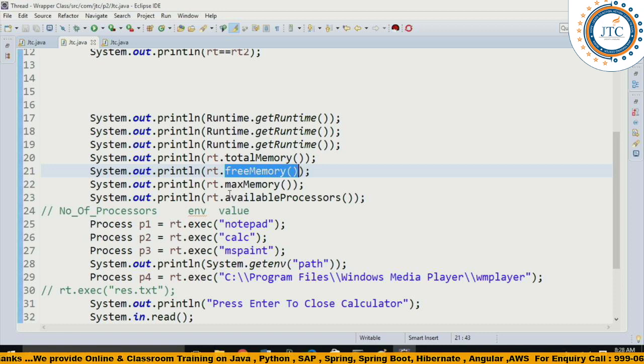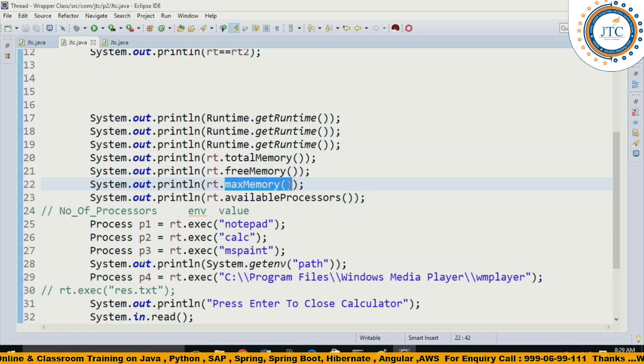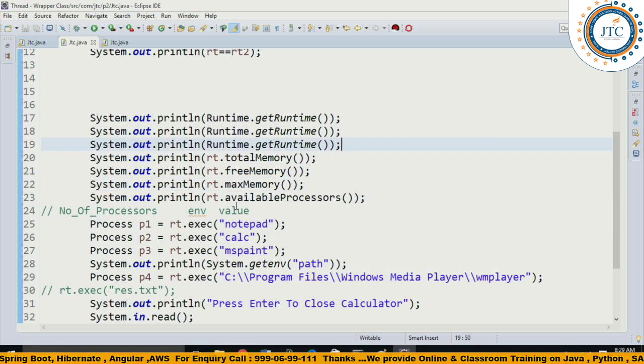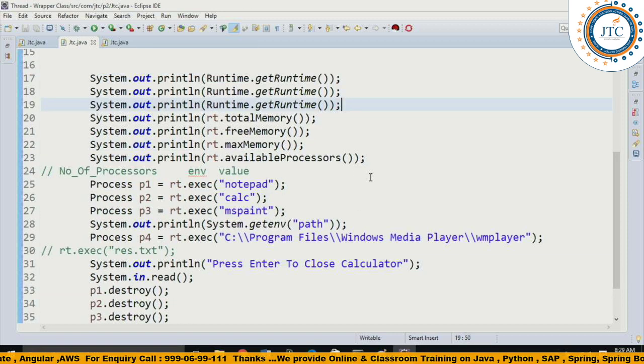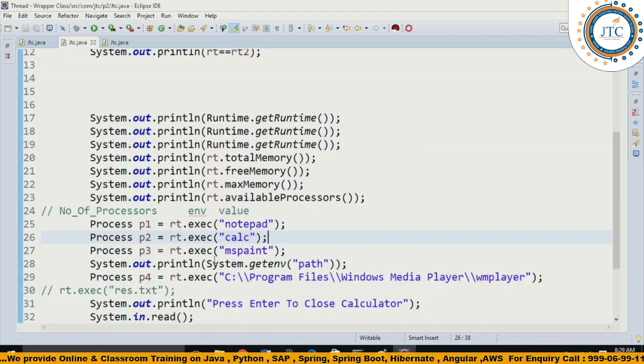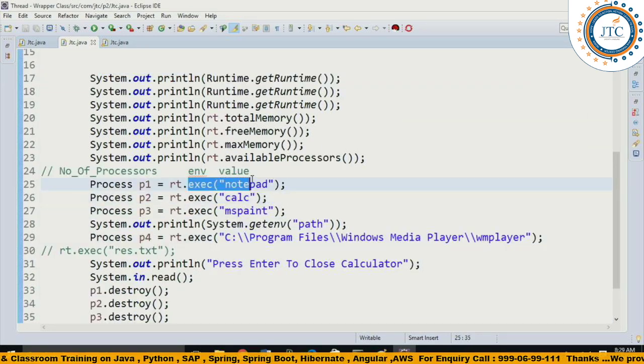Next one here is max memory. What is max memory? The maximum amount of memory which could be used for heap memory. That is max memory. RT.availableProcessors depends on what it is going to return. Now see here, RT is the Runtime class object. RT.exec notepad, we are opening it.